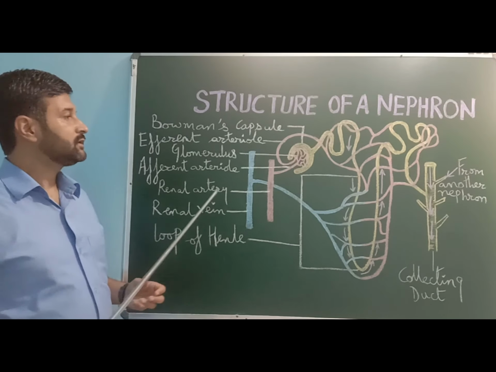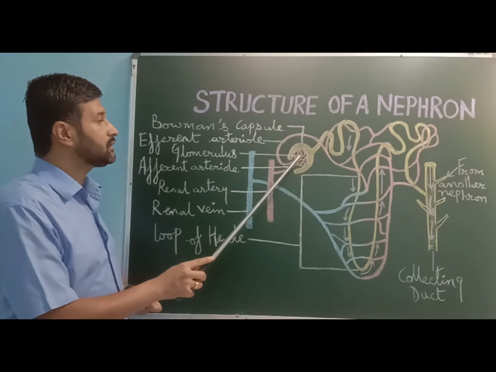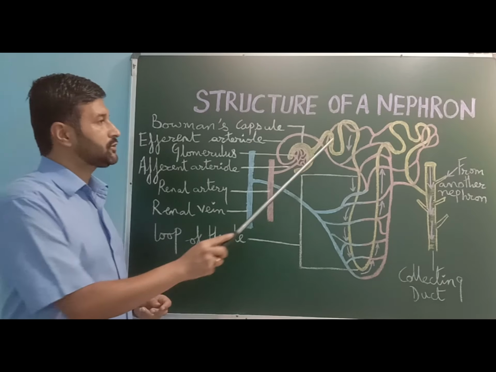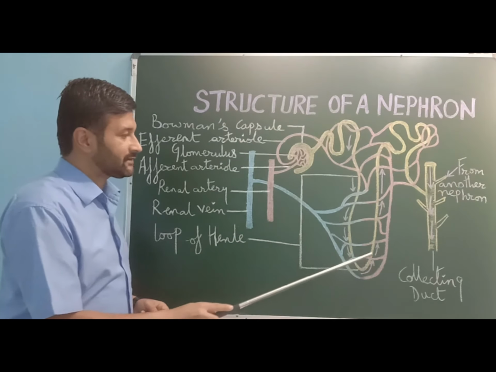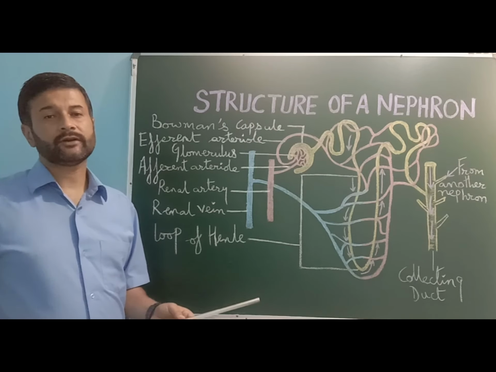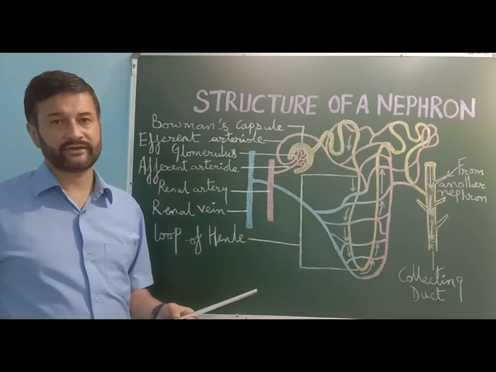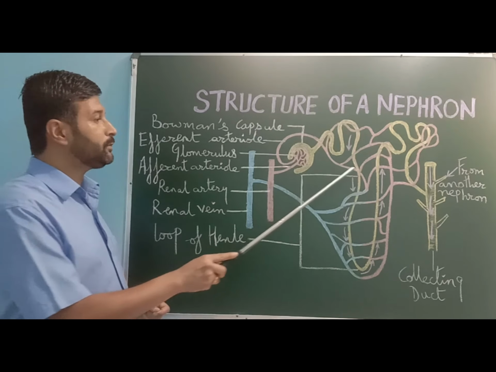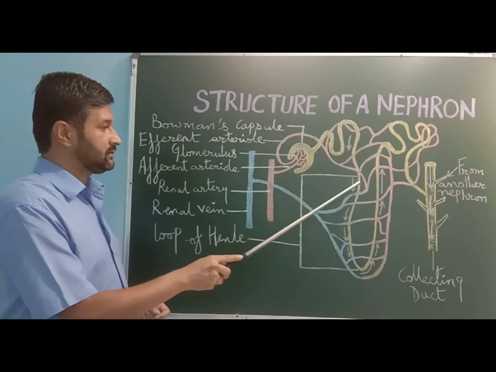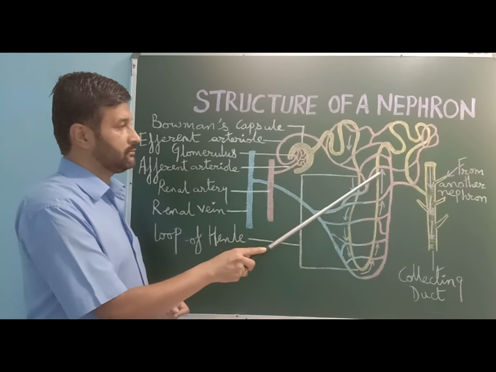Here you see that the Bowman's capsule encloses the glomerulus. The tubular part of the nephron is known as the loop of Henle. It helps in selective reabsorption of useful substances into the blood capillaries. Here you see the loop of Henle. It has a descending limb and an ascending limb.